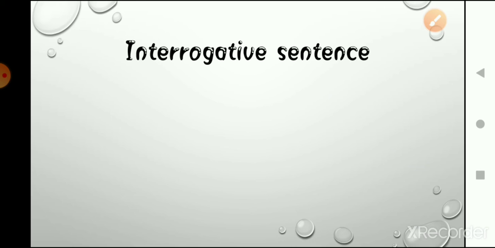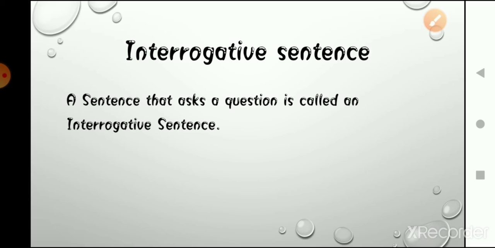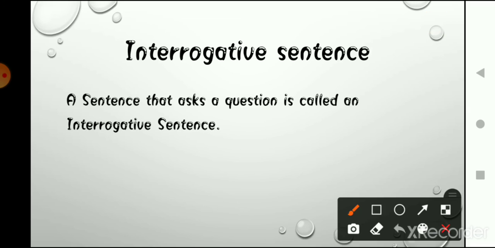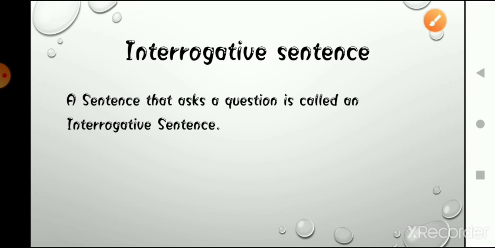Interrogative means what? Interrogative means those types of sentences in which we are basically asking a question. Sentences in which we are asking a question are known as interrogative sentences. For example, what are you doing, why are you doing it, or what are you going to do tonight?